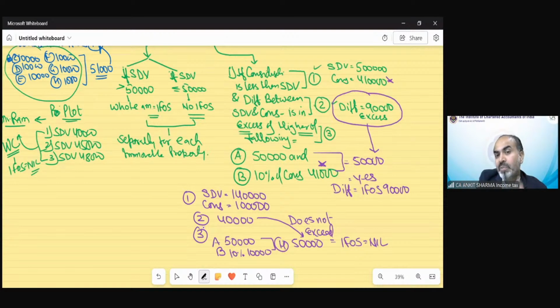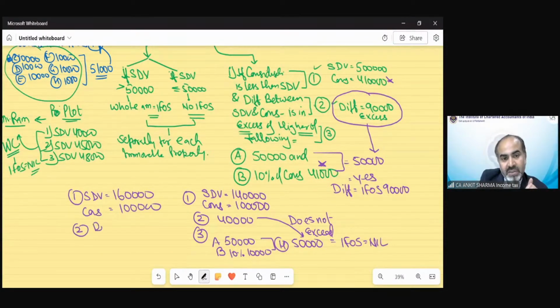Suppose this difference is 60,000, then it exceeds, and income from other source would be completely 60,000. Suppose I change the example, now suppose SDV is 1,60,000. Consideration is 1 lakh. Point 2 is the difference, that is 60,000.